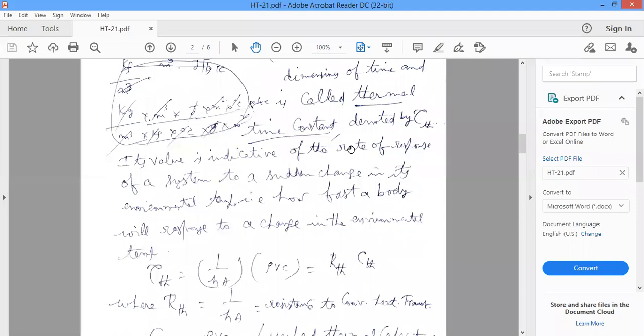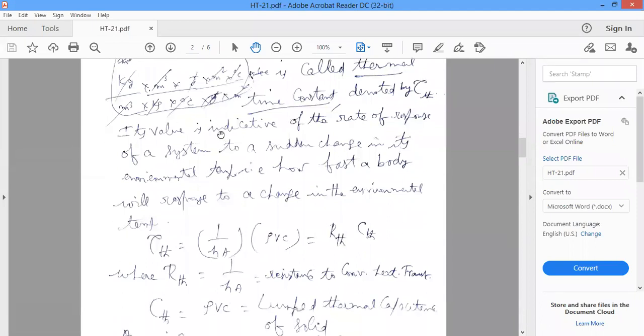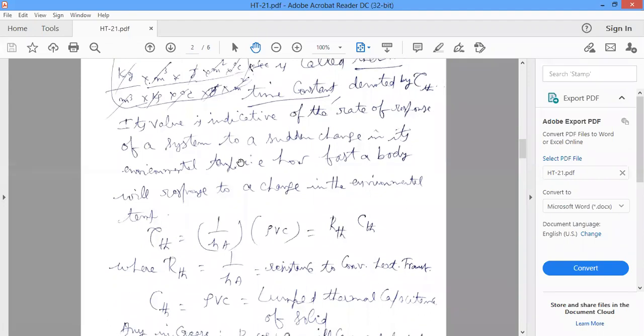Its value, tau Th, is indicative of the rate of response of a system to a sudden change in its environmental temperature. That is, how fast a body will respond to a change in the environmental temperature.